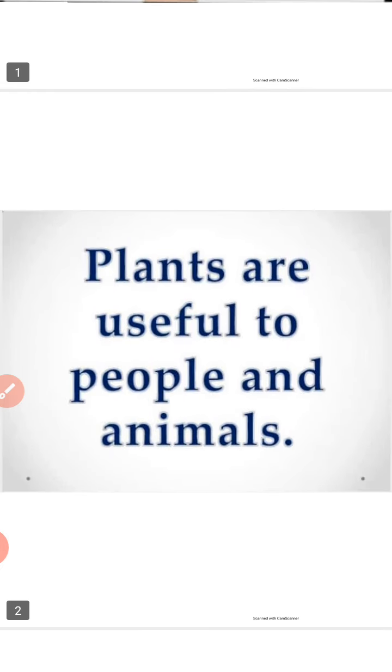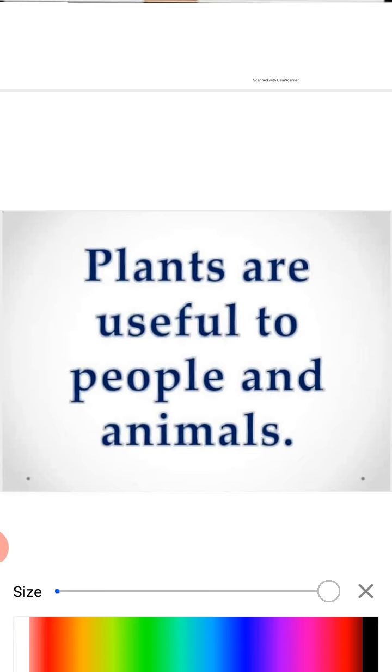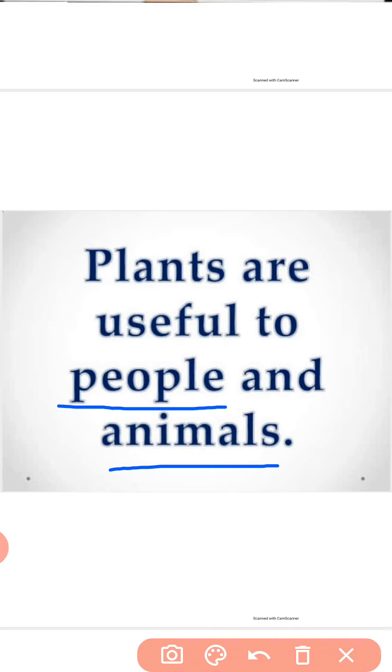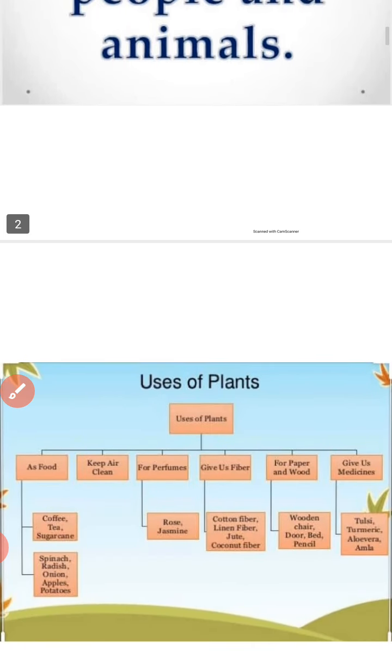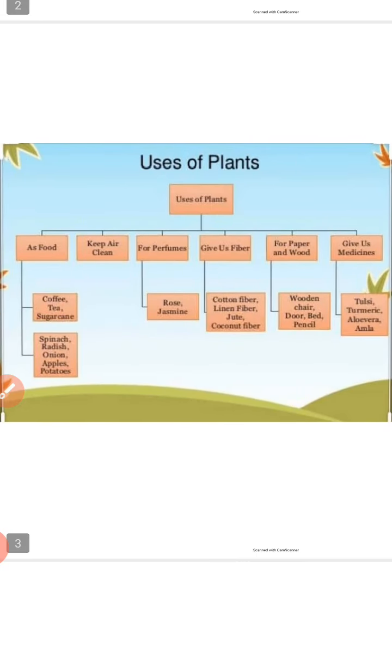So plants are useful to people and animals, right? Also, here you can see a chart of the uses of plants in chart form. Plants are used as food, keep air clean, for perfumes, give us fiber, for paper and wood, and give us medicines.